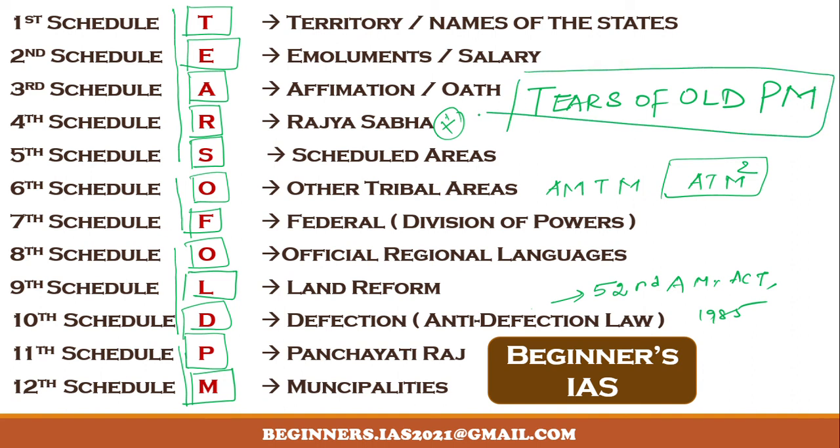Okay, to remember: T means territory. E means emoluments. A means affirmation. R means it deals with Rajya Sabha. S deals with scheduled areas and scheduled tribes. O deals with other tribal areas. F deals with federation. And then this O deals with official regional languages, and then this L deals with land reforms, D deals with defection, that is anti-defection, P deals with Panchayat, and then M deals with municipalities.